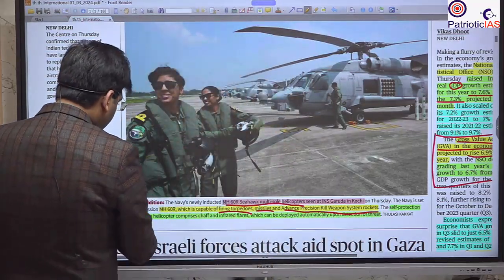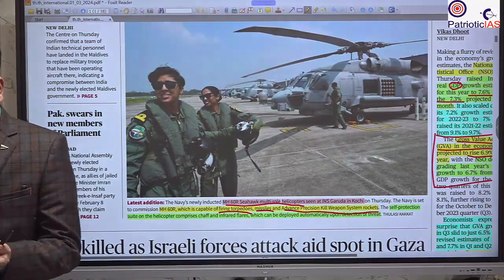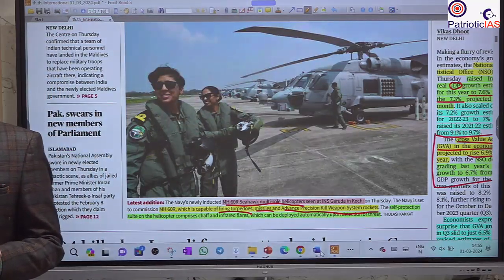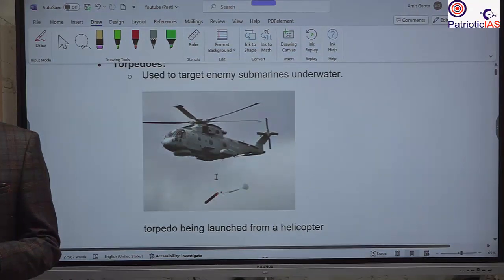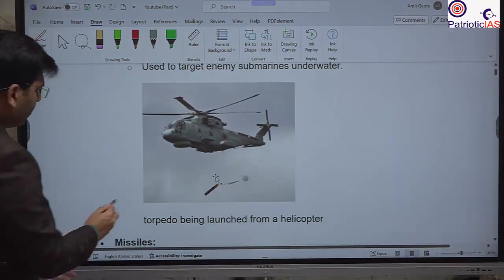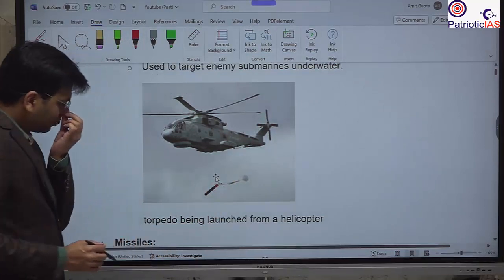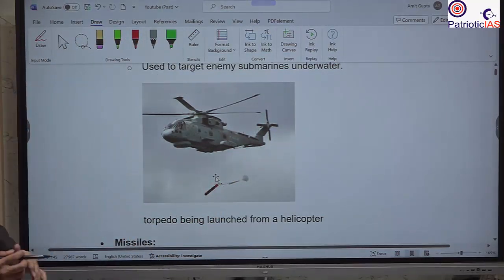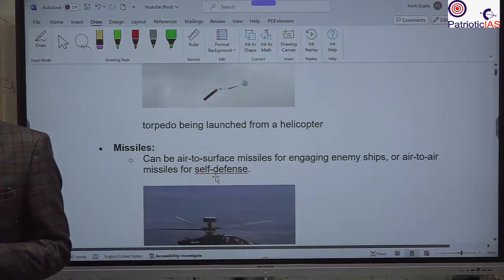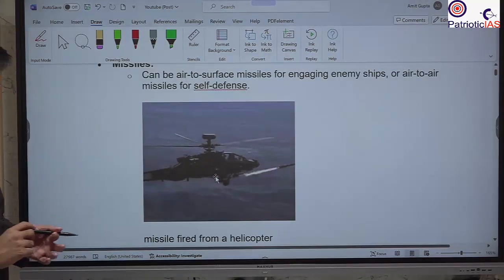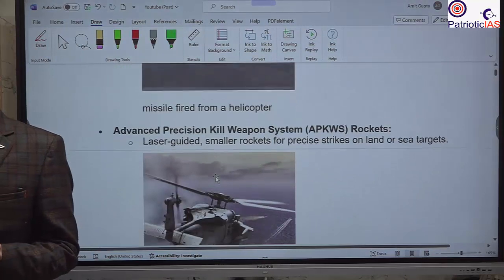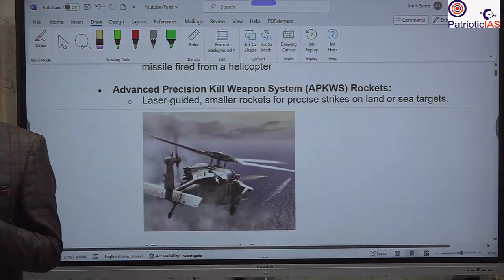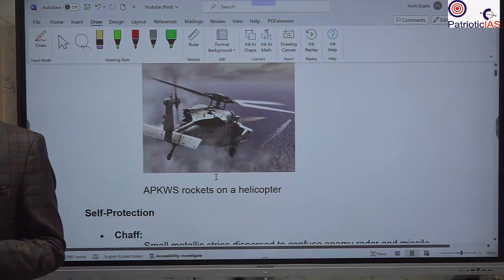Okay, so let's see the picture of this. This is the torpedo that has been dropped, and this is to attack the submarine. This is the missile launch under this helicopter. We have acquired it from the US. So you should know that.